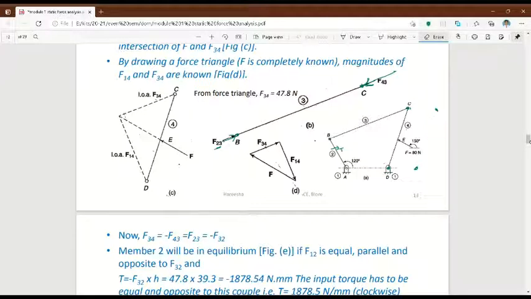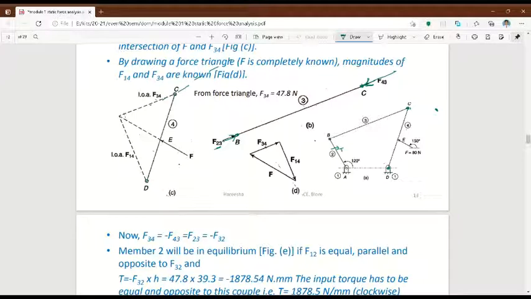Like this you have to draw CD. Okay, I have drawn CD. I know the direction of F43. Okay, you just draw the line of action for F43. You can draw in both directions, you can draw a dotted line in this direction also, because I don't know where it will be. Okay, you just draw on both sides.